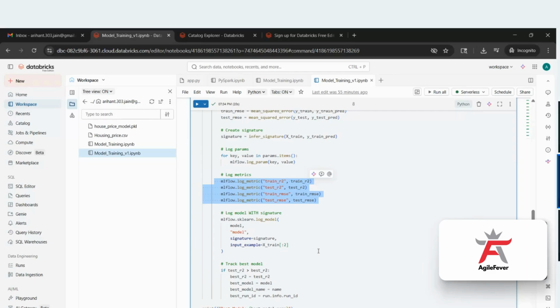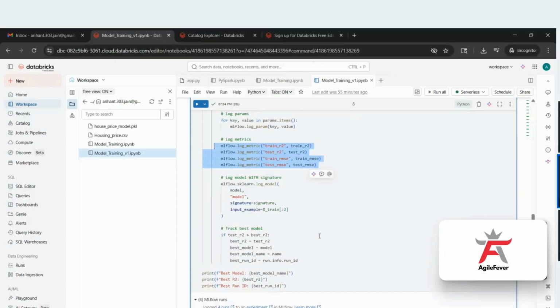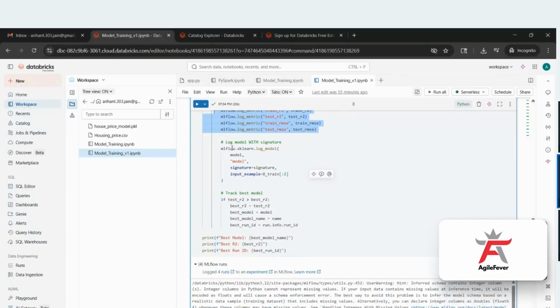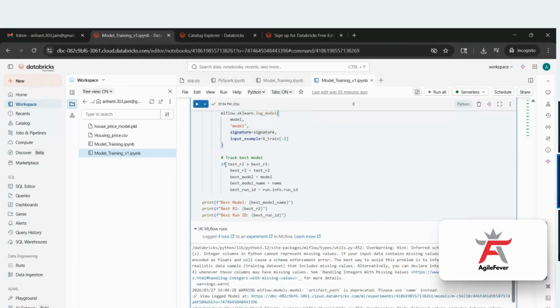Whichever model out of those will have the best of these parameters will be the final model. Then we are logging the model with that signature. And here we are checking which model is best, tracking the best model. And based on that, we are then printing the model.